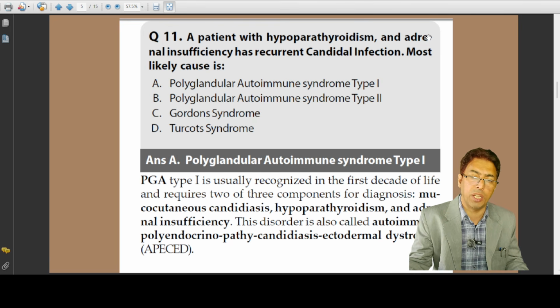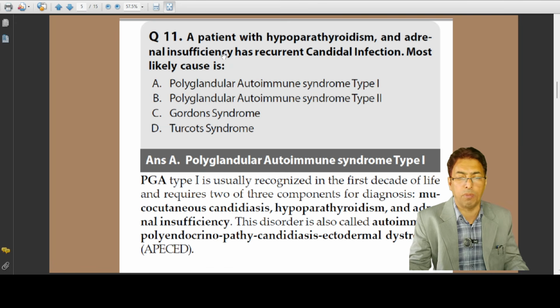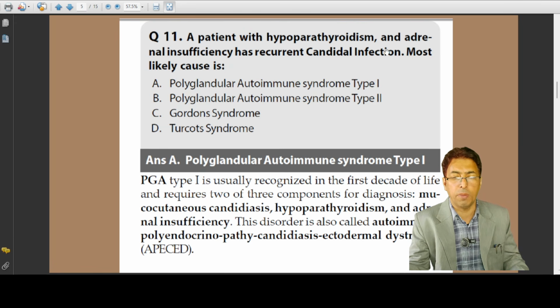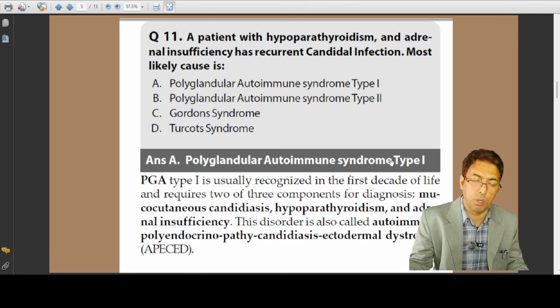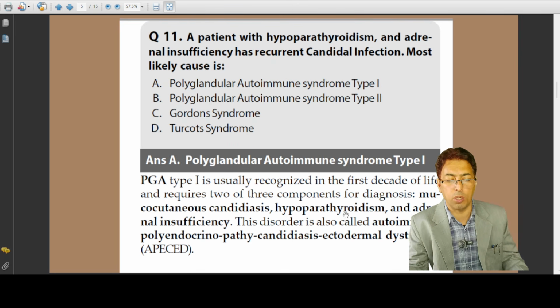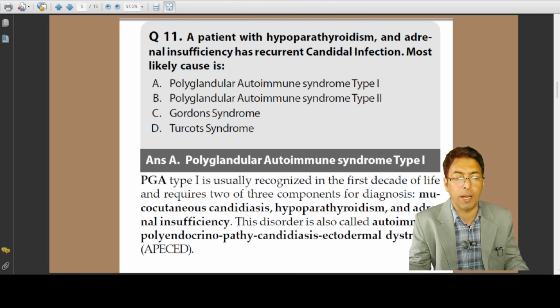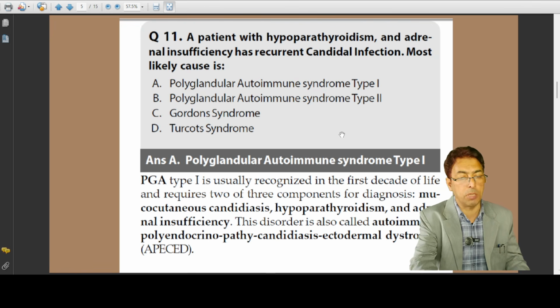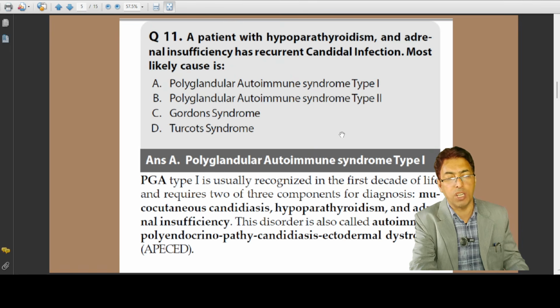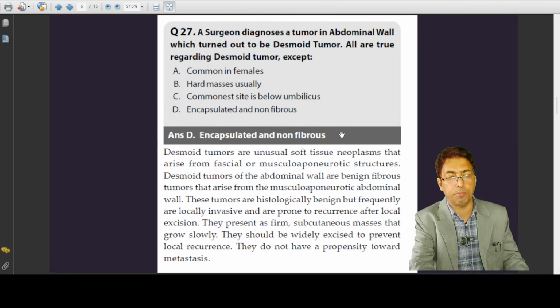That is very important. There is this adrenal gland which lies on the top of the kidneys, and we have the adrenal insufficiency over there. And this is given the name polyglandular autoimmune syndrome type 1. So this is very important. It is the polyendocrinopathy candidiasis ectodermal dystrophy syndrome. So you have to remember multiple eponym names of these syndromes. These are quite frequent on the examiner's mind, and the student should be well versed with these clinical entities.